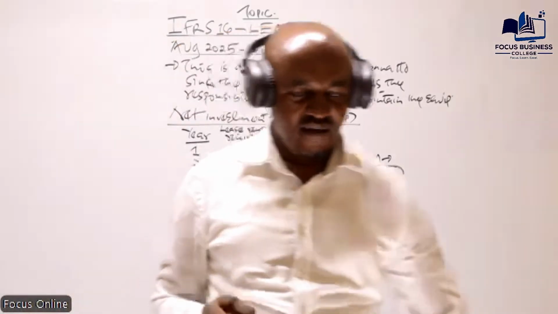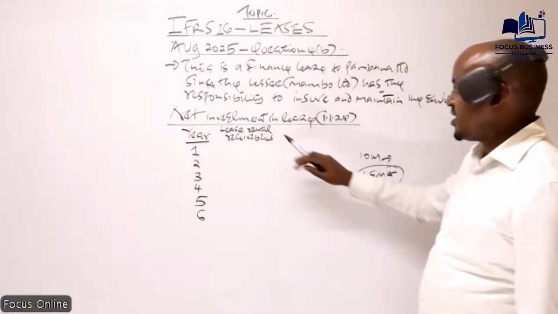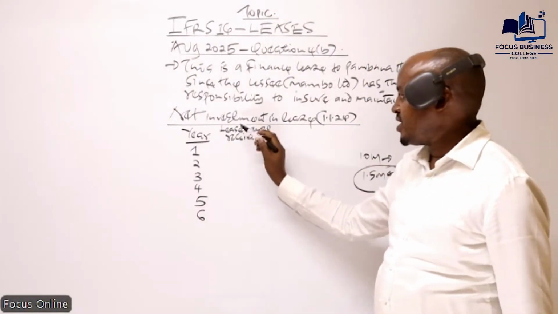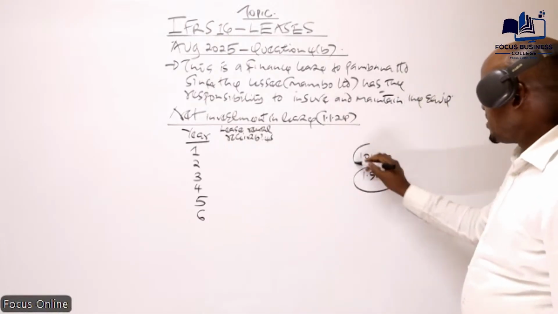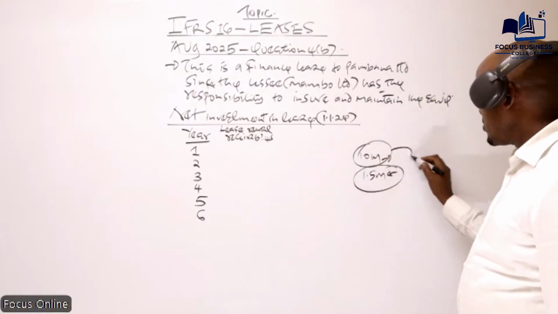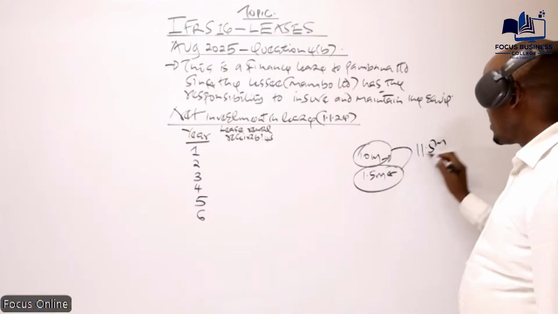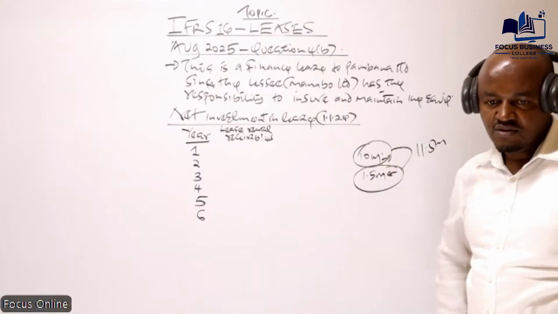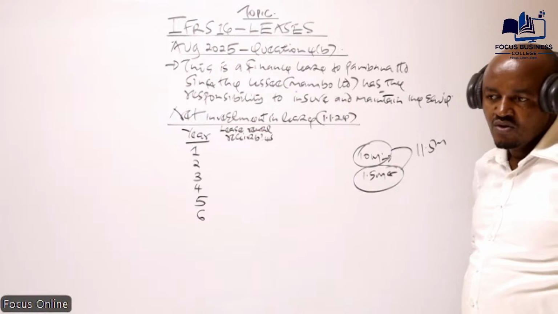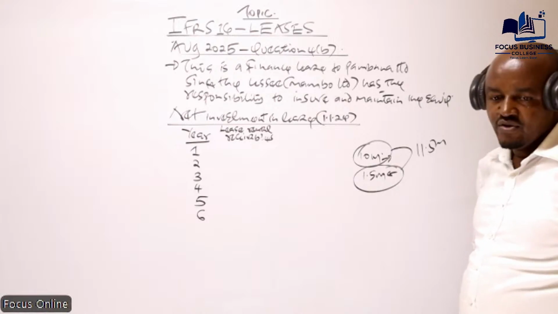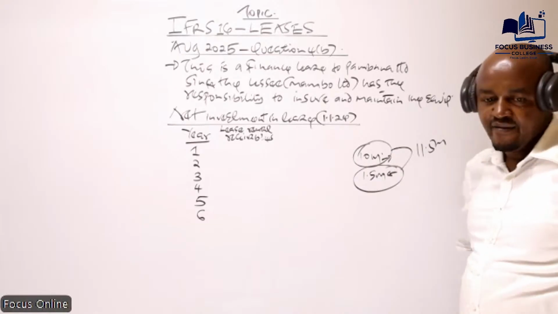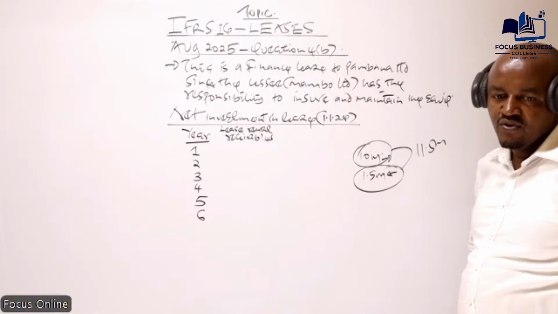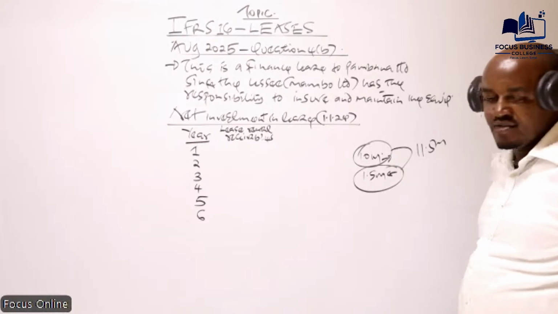Now, let me ask here, when computing the net investment in the lease, whereby we discount the lease rentals receivable, are we going to use 10 million or are we going to use 11.5 million? This plus this. Who can tell us which amount we are going to use? I'm told by Mark 11.5. I'm told by Sahin we are going to use 1.5.